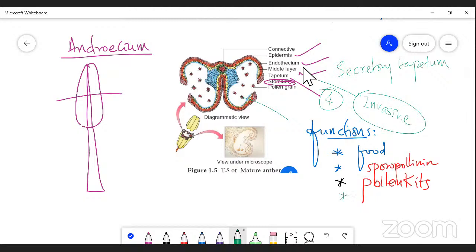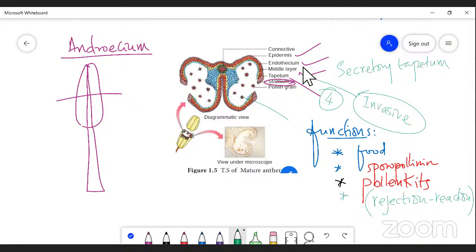It is also responsible for the rejection and reaction process. So these are the major functions of the tapetum.